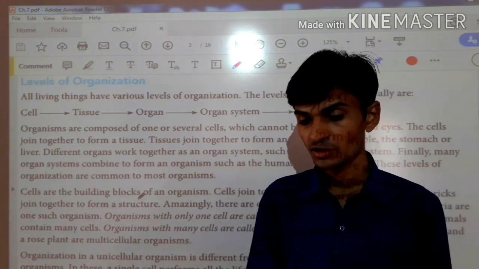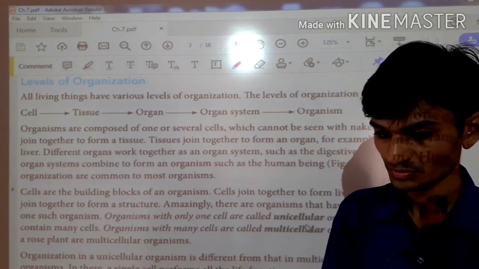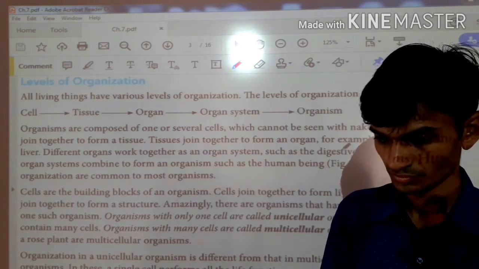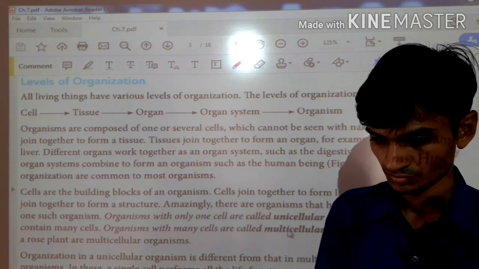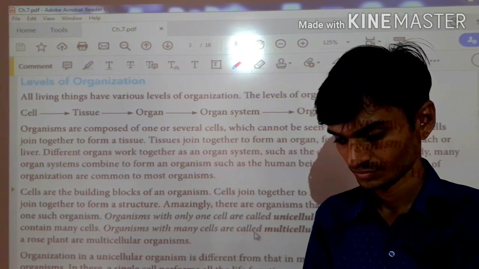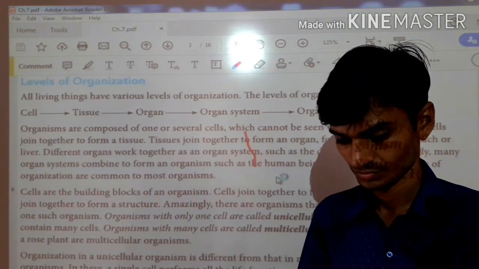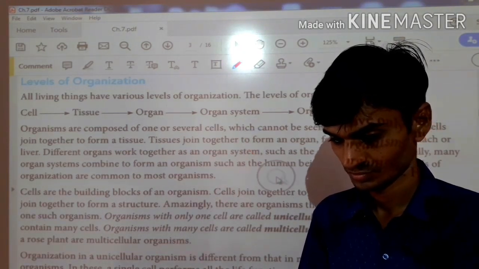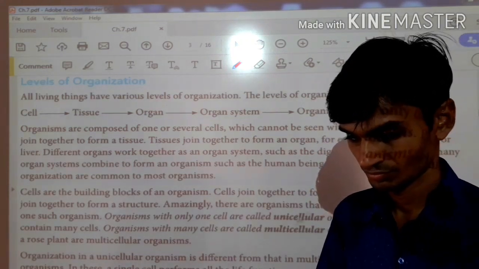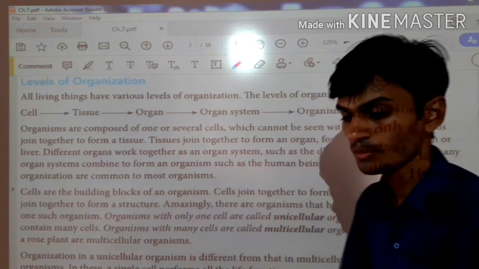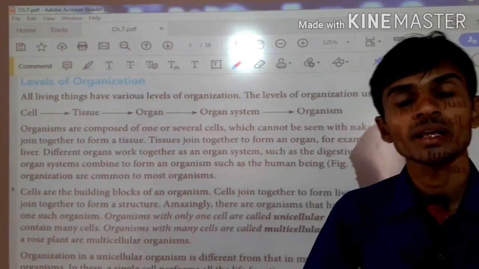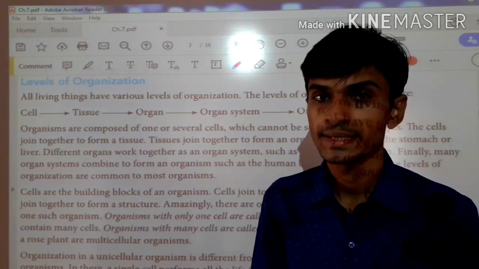Now, what is the meaning of multicellular organism? Multicellular organisms means the organism which is made up of several cells.